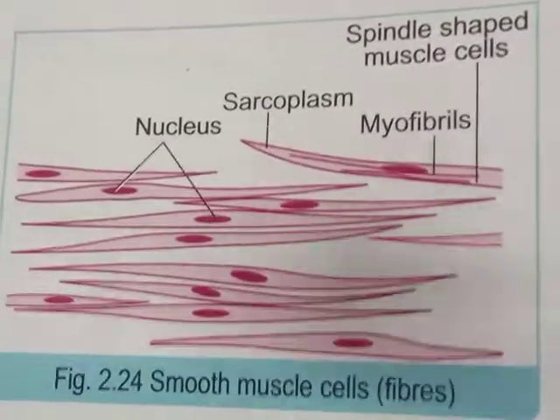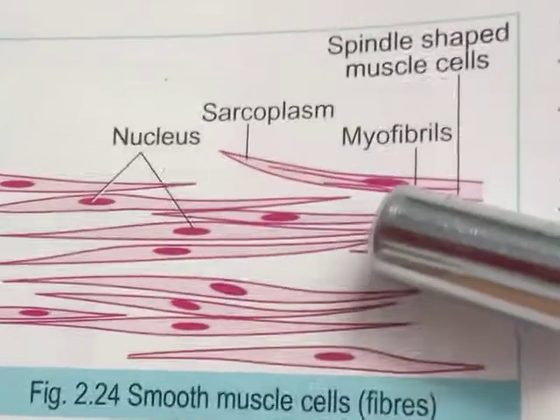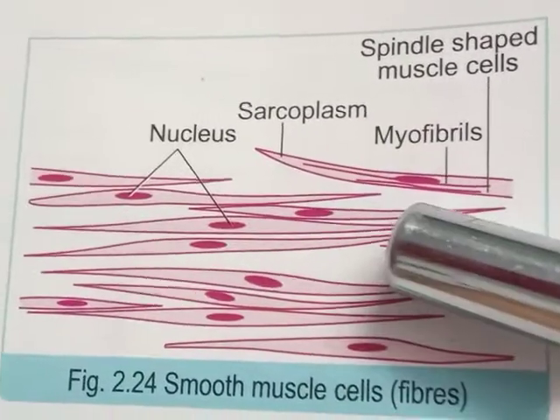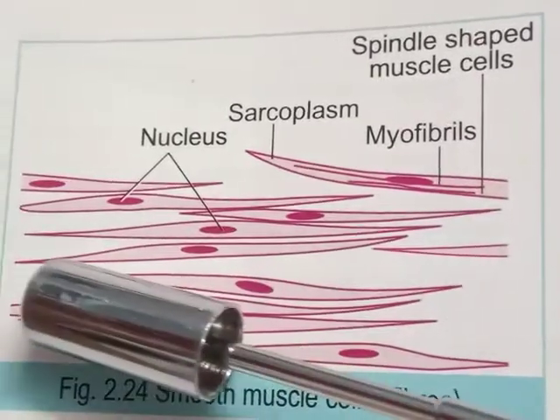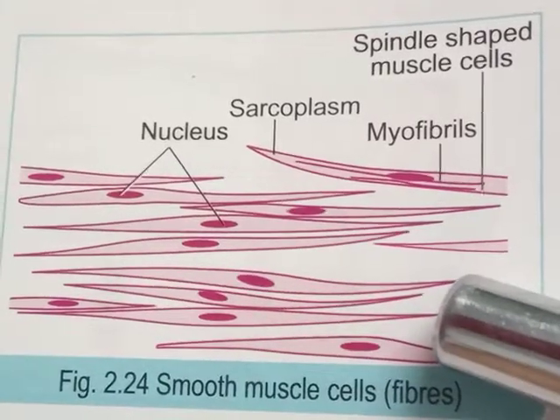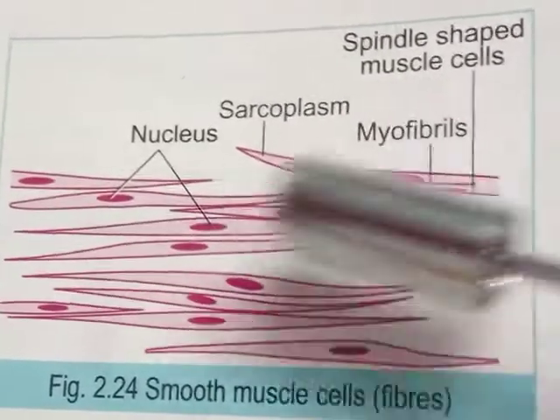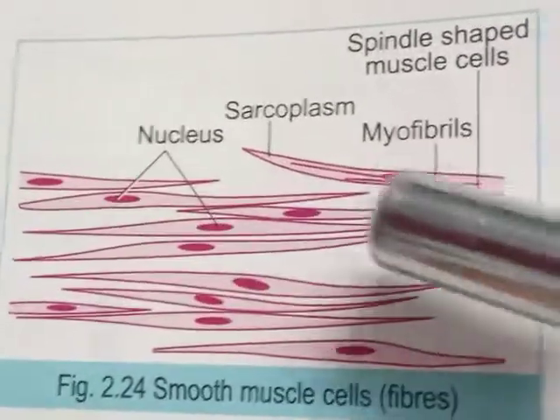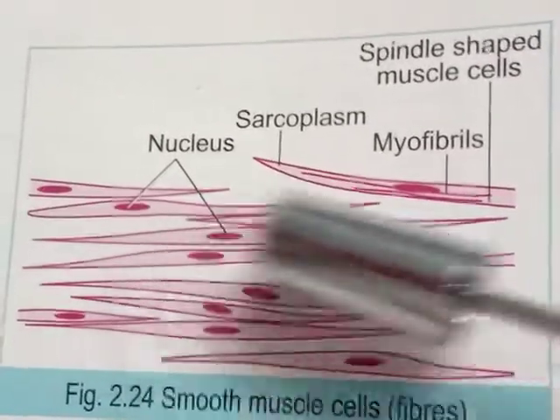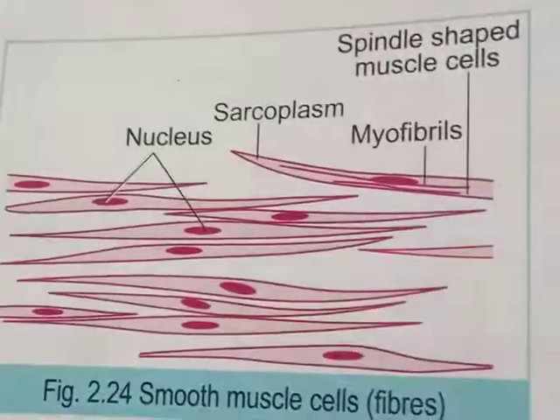As we observe in the diagram showing the smooth muscle fiber, it is fusiform shaped, spindle in nature, tapering at both ends. Both the ends we can easily observe are tapering.